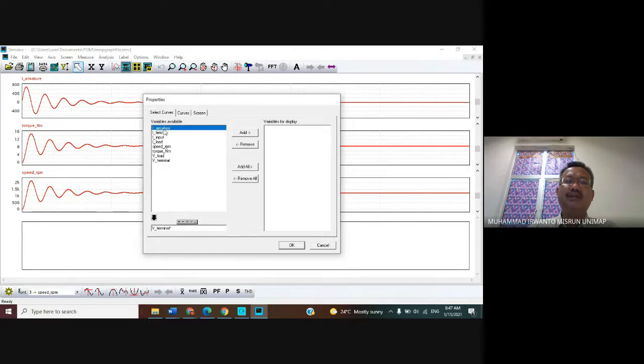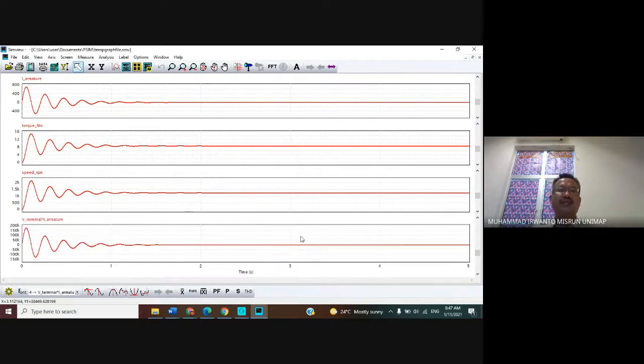Input power is the multiplication of the terminal voltage and armature current. Choose the terminal voltage, click the black arrow here, choose the multiplication symbol, and then choose I armature, click the black arrow. After obtaining the mathematical symbol here, click button add and then click button OK. We obtain it like this.